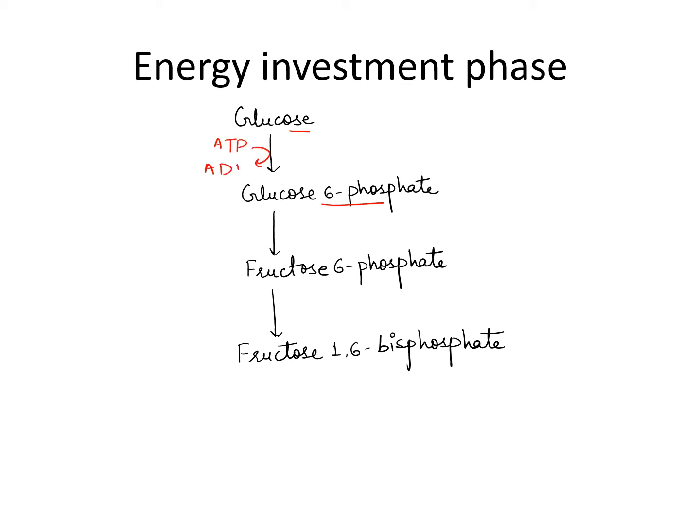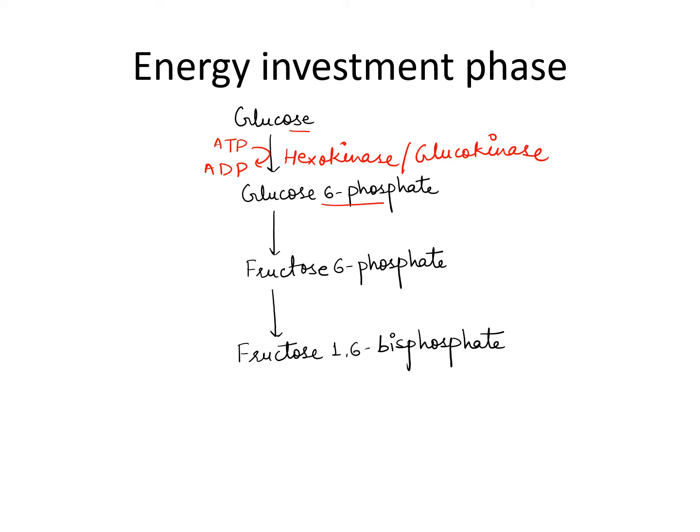ATP will be converted to ADP, and one phosphate group will be given to glucose, and it will be converted to glucose 6-phosphate. This will happen in the presence of hexokinase or glucokinase. We will discuss later what is the difference between hexokinase and glucokinase.